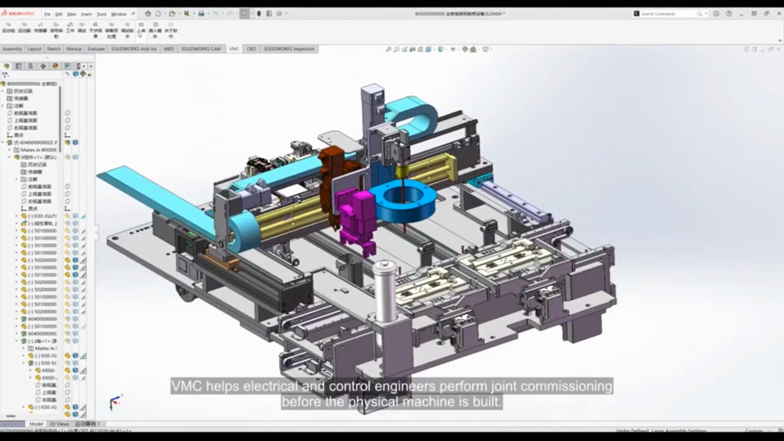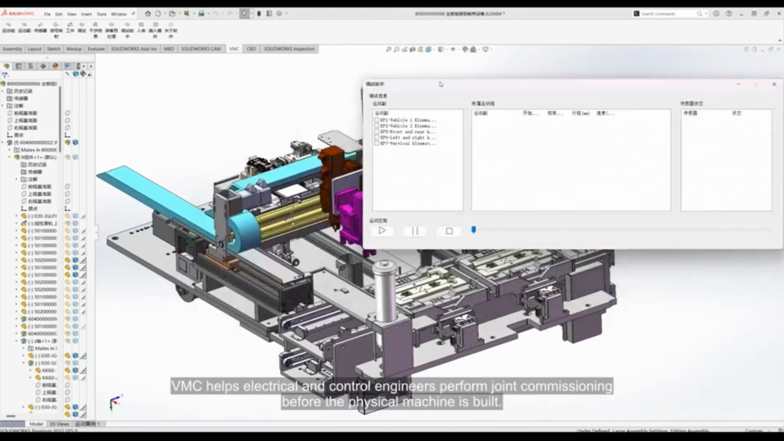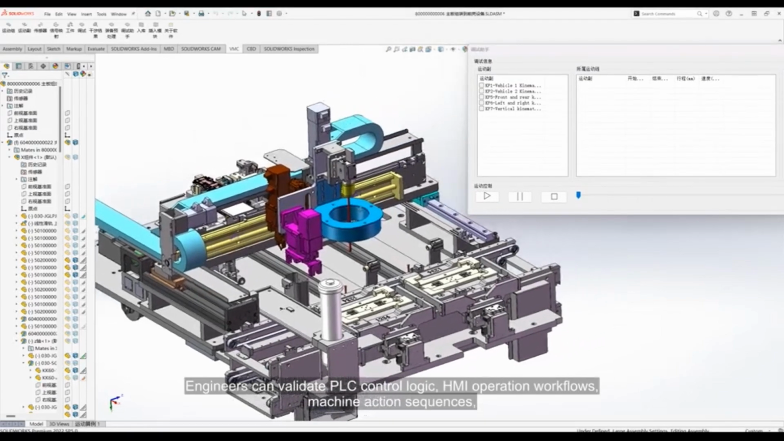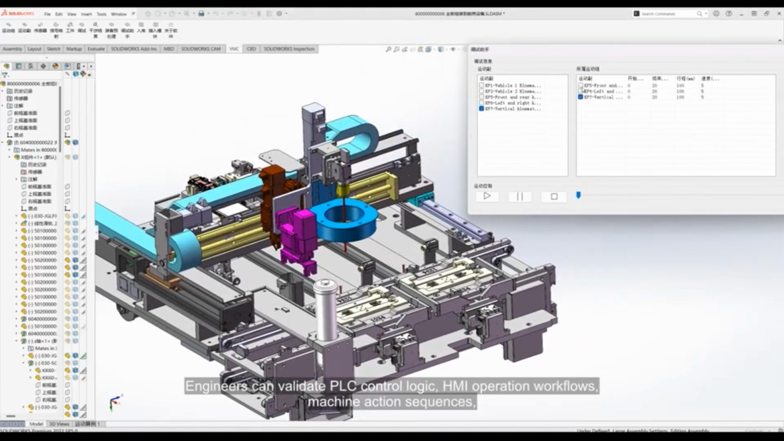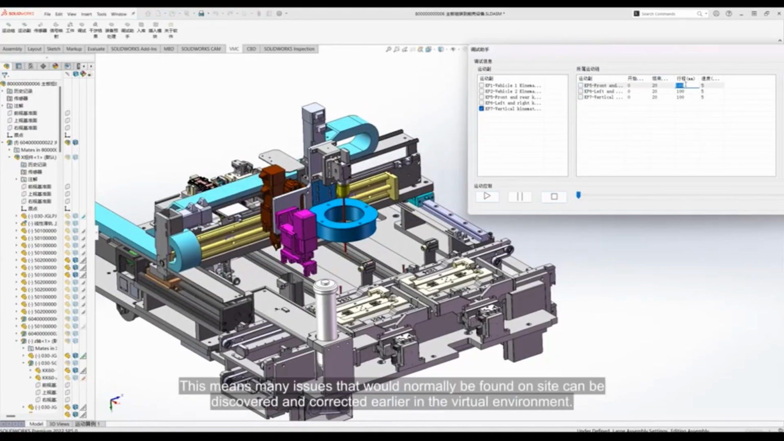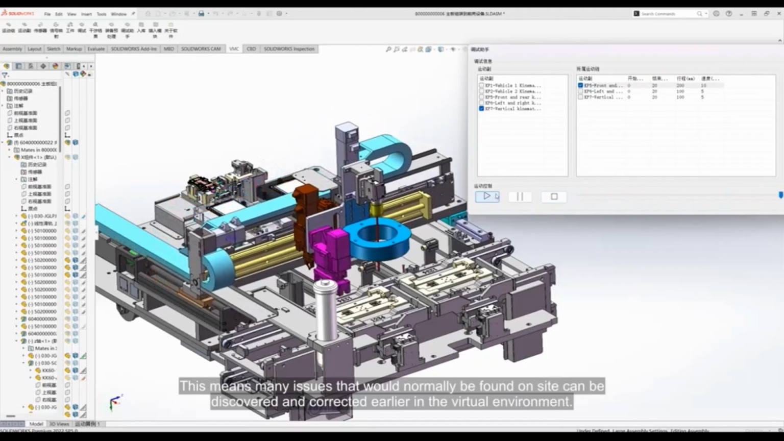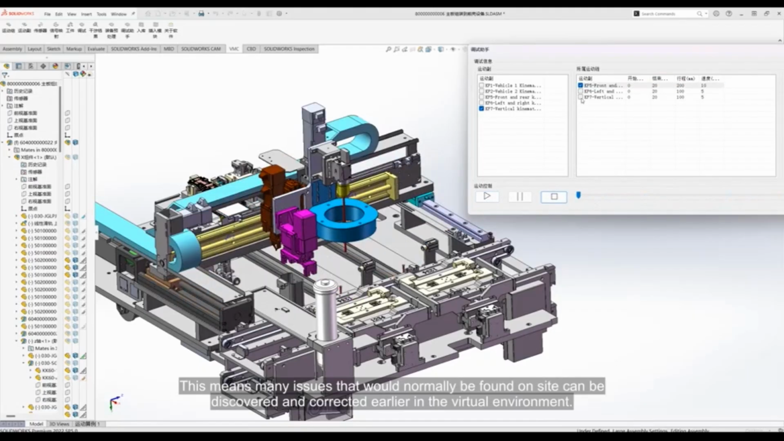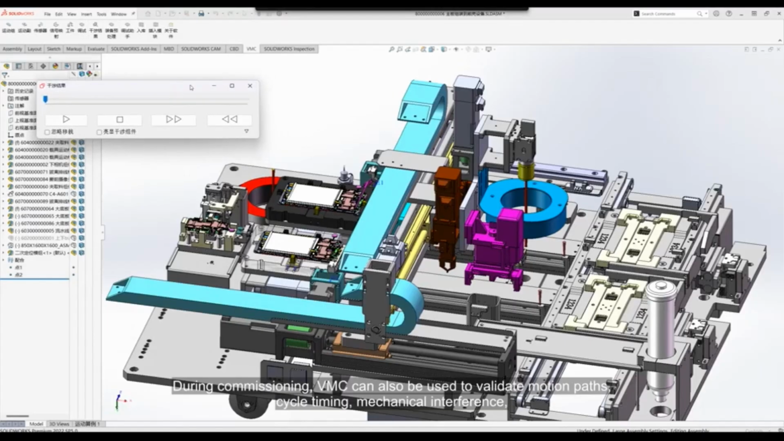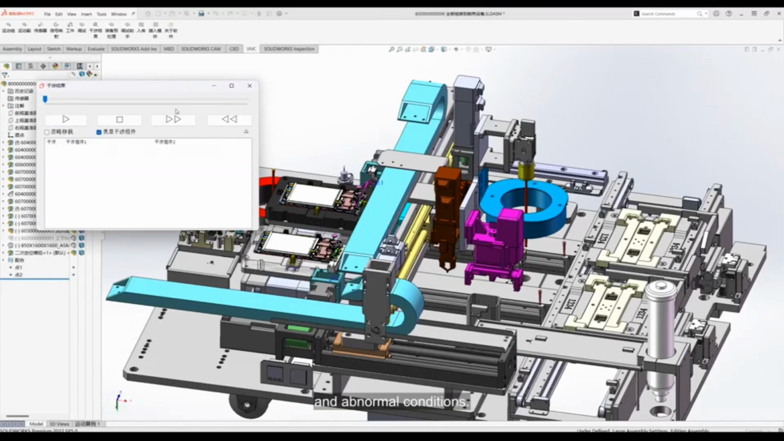VMC helps electrical and control engineers perform joint commissioning before the physical machine is built. Engineers can validate PLC control logic, HMI operation workflows, machine action sequences, and abnormal handling processes in advance. This means many issues that would normally be found on site can be discovered and corrected earlier in the virtual environment. During commissioning, VMC can also be used to validate motion paths, cycle timing, mechanical interference, and abnormal conditions.